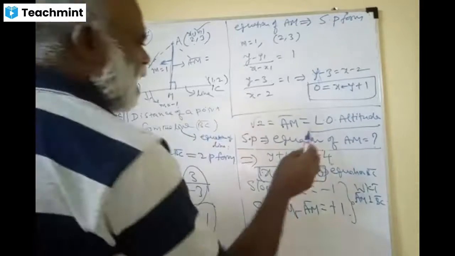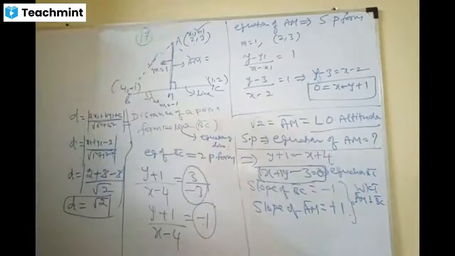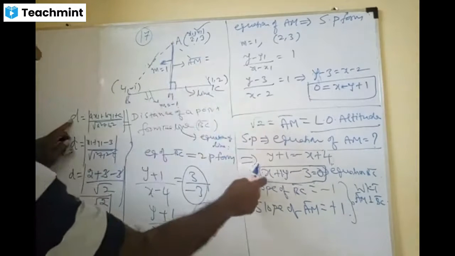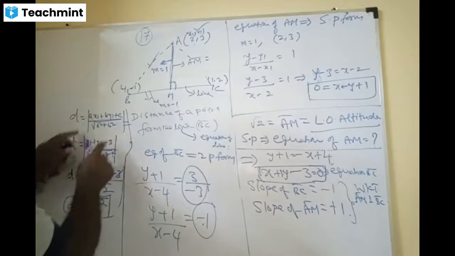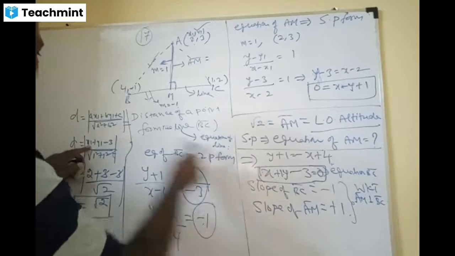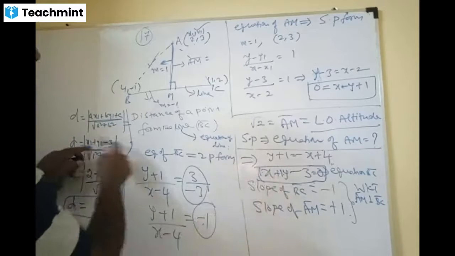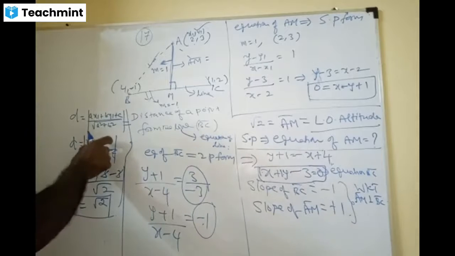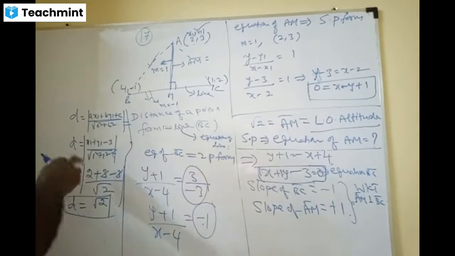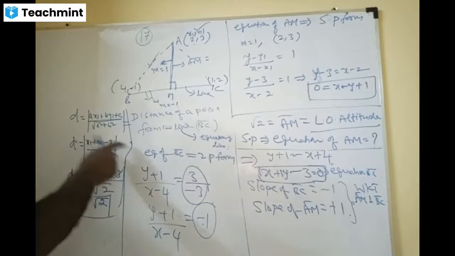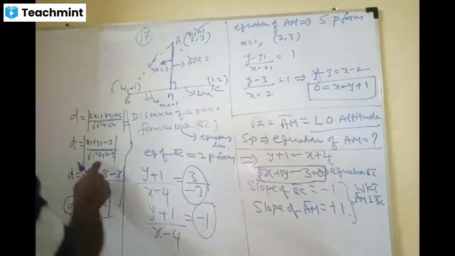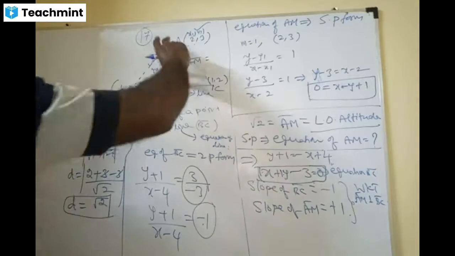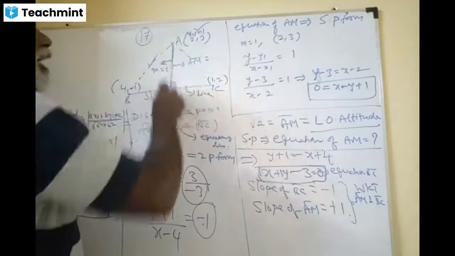Friends, once the equation of BC is over, then I will come to the distance of a point from this BC line. This is the BC line, okay? So in the line x plus y minus 3 equal to 0, put x1 and y1 for x and y. Remove the modulus because we are just finding the distance. You have seen that formula. Root of 1 square plus 1 square is root 2. The 3 cancels, and 2 by root 2 is root 2. So the distance, this length AM, is root 2.